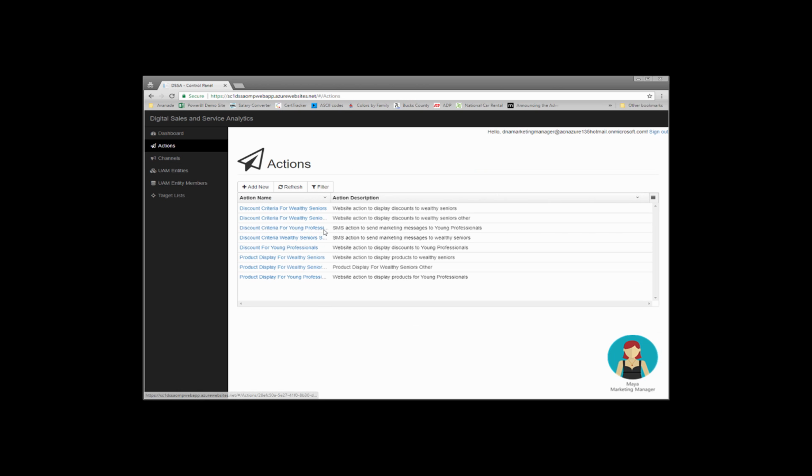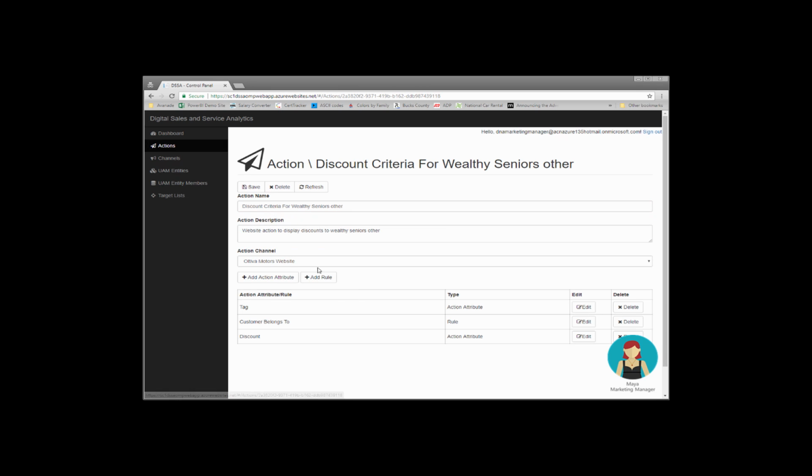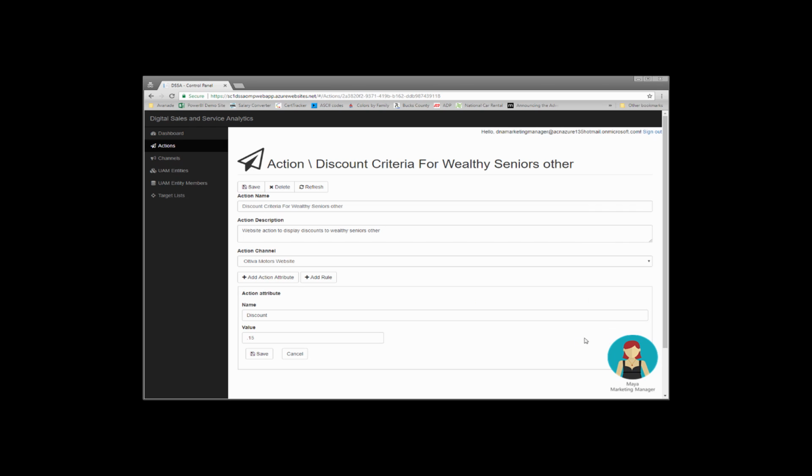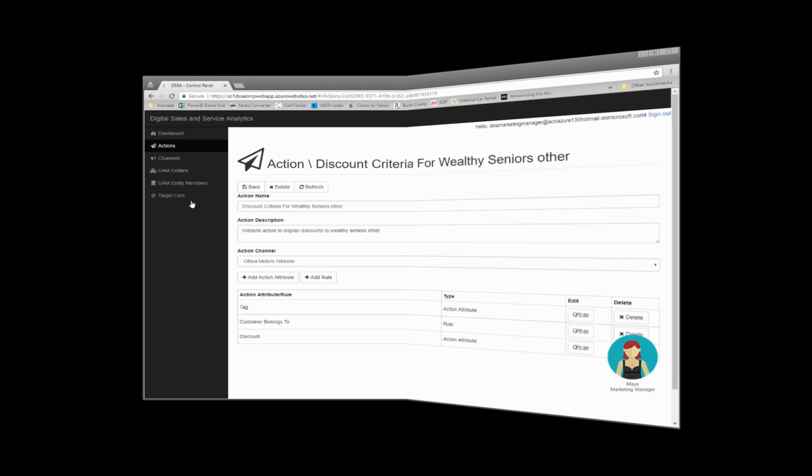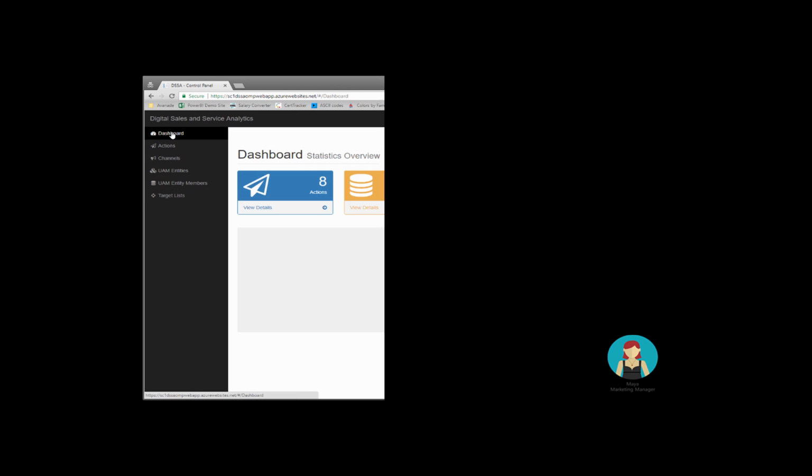So Maya has complete control, using an intuitive interface, to define who the target customers are and what the actions that should be followed are for the Next Best Action API. Here I'm just showing some additional actions for different target lists that Maya set up for Altiva Motors.